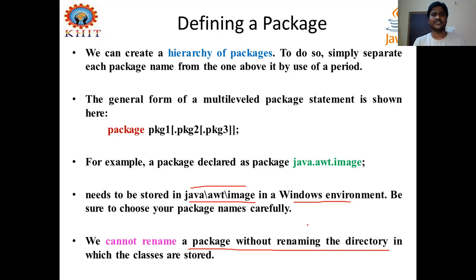Once you give a package name, package statements are based on that name, as the first statement in the Java programs importing your package or its classes. You are not supposed to rename the package without renaming the directory. It is a linked one, and there might be errors in the other Java programs which are using your packages. So you need to be very careful.